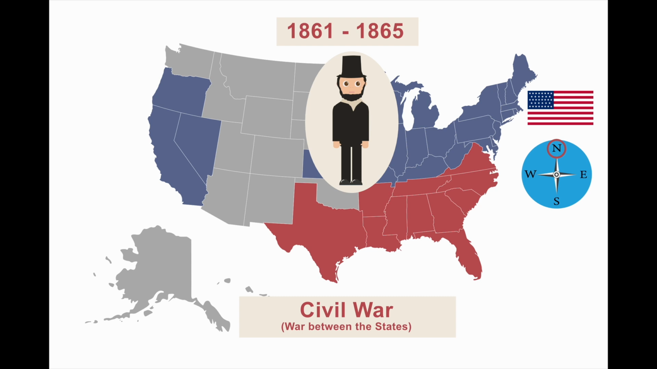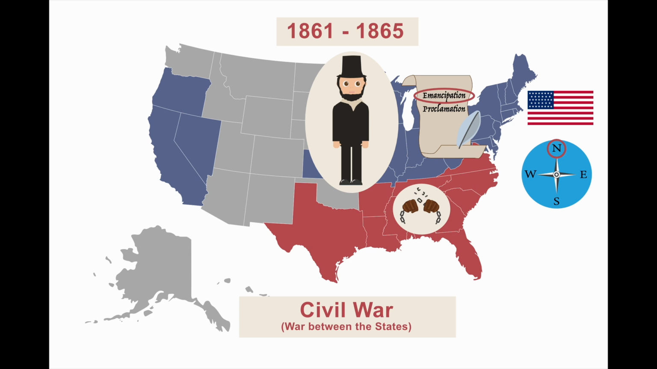Abraham Lincoln was the president of the Union, the Northern states, from 1861 to 1865. He was the president during the Civil War. Abraham Lincoln signed the Emancipation Proclamation. Emancipation means to set free. The Emancipation Proclamation freed the slaves in the Southern Confederate States.